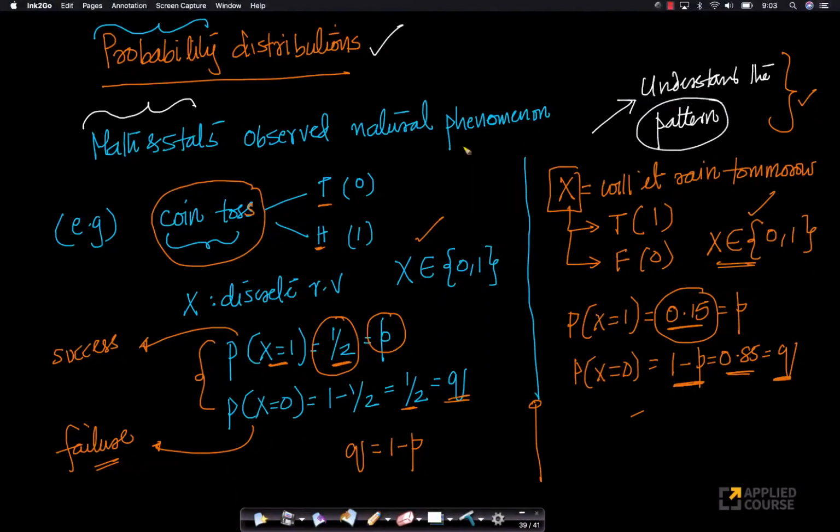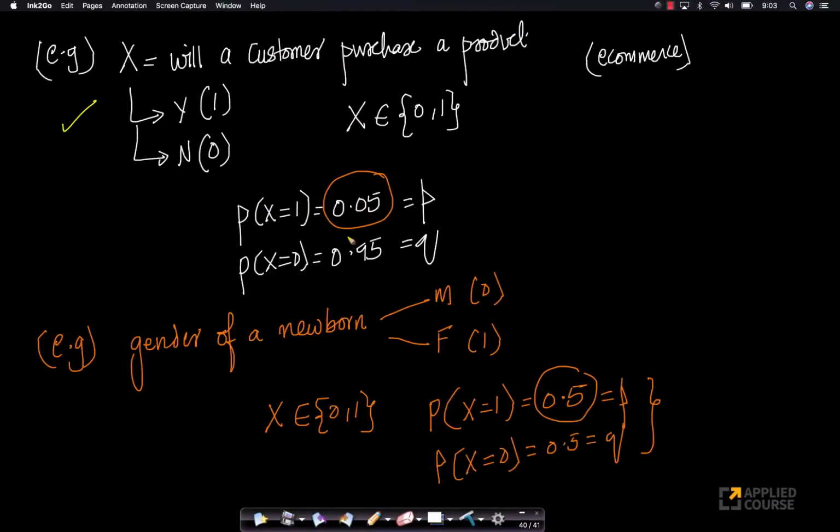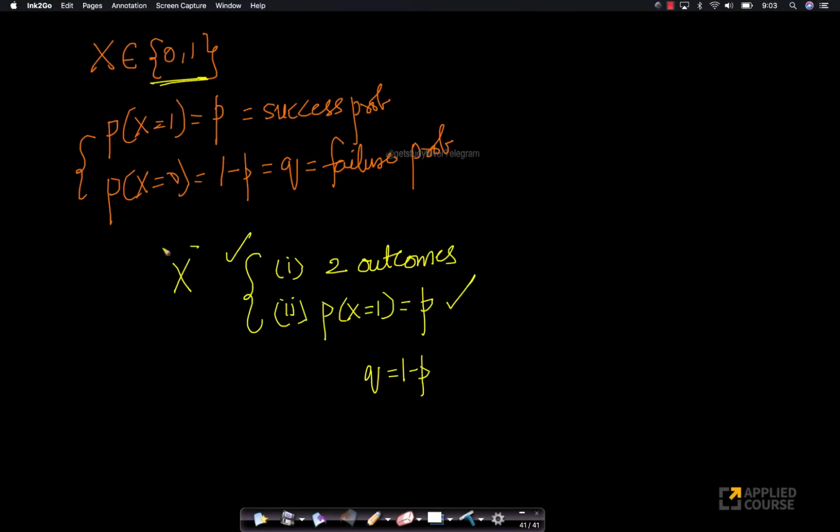What statisticians and mathematicians have done here is try to understand the underlying pattern and study it. These underlying patterns are nothing but probability distributions. Suppose now, instead of studying coin tosses, whether it will rain tomorrow, whether a customer will purchase a product, or gender, I study a random variable which has two outcomes, where the probability of success is P and the probability of failure is Q, which is nothing but 1 minus P. If I study this theoretical model, look at this. This is a theoretical model.